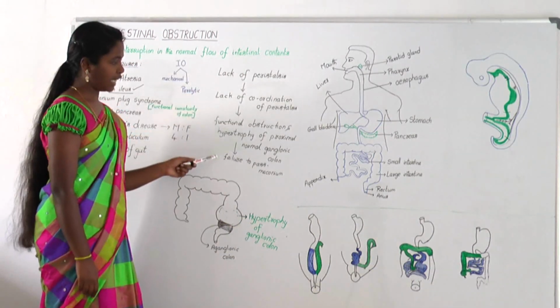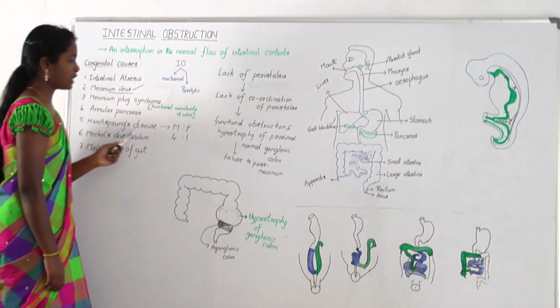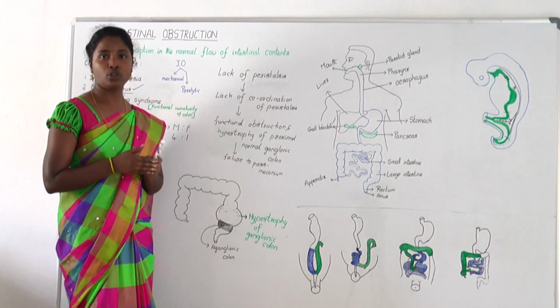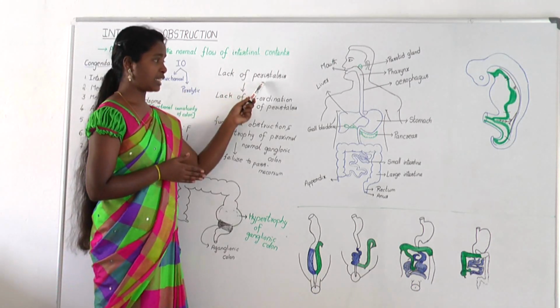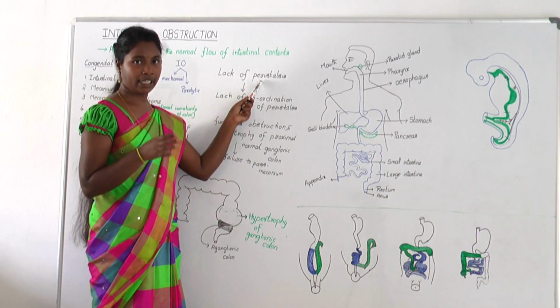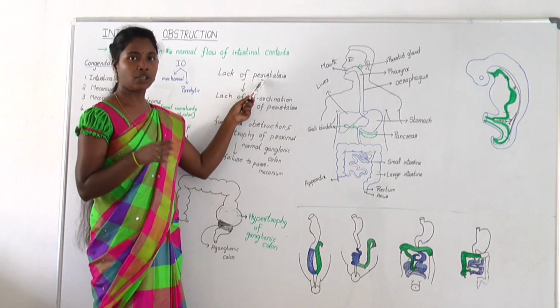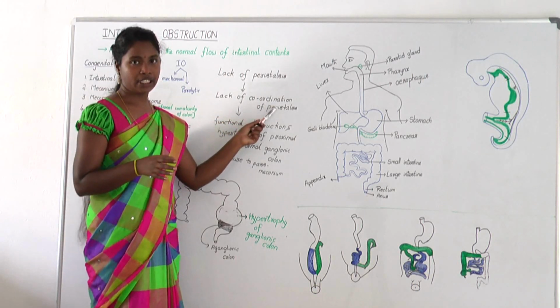Here is the pathophysiology which denotes what happens in Hirschsprung's disease. The main reason is absence of ganglionic cells. So whenever ganglionic cells are absent, it leads to lack of peristalsis in the particular affected area, and the rest of the colon used to have peristaltic movements. So there is lack of coordination of peristalsis.